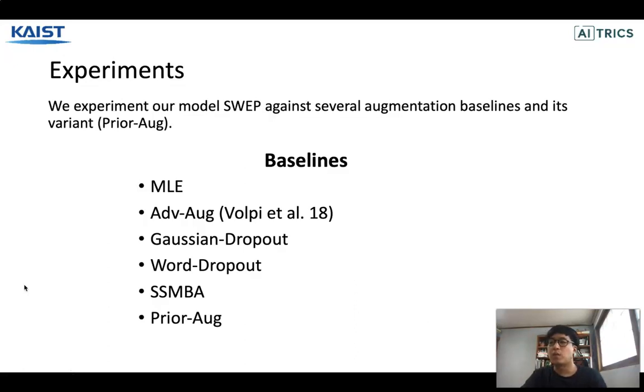We perform experiment with our model SWAP and its variant prior aug, which augments the data with a noise from the prior distribution, against several data augmentation methods. Adversarial augmentation perturbs the word embedding with an adversarial objective, and both Gaussian and Bernoulli dropout perturb the word embedding with a masked sample from each distribution. Word dropout randomly drops the word, then sets the selected word embedding as 0. SSMBA masks some of the words and reconstructs the masked ones with a pre-trained language model and uses the reconstructed sentences as additional data.